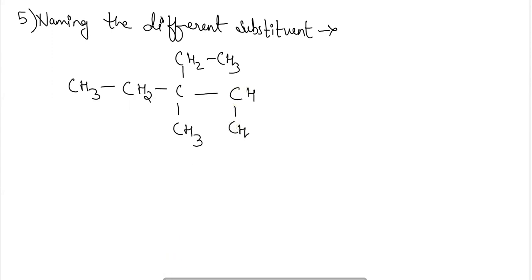CH CH3 CH3. So here 1, 2, 3, 4, 5. Okay. So the longest number of carbon atoms is present in the straight chain only. So this will become the longest chain which is containing 6 carbon atoms, and all other chains are containing only 5 carbons. Now we have to see how many substituent chains are there.